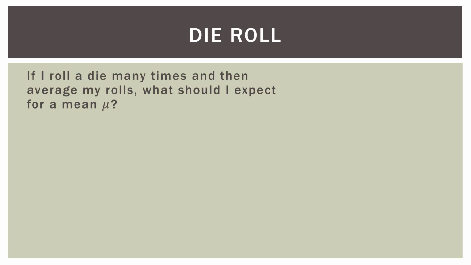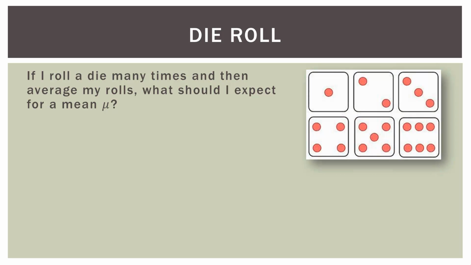Okay, I start with a simple example, and that's a die roll. So if I roll a die many times and then average together my rolls, what should I expect for a mean? So I roll a die, write the number down. Roll the die again, write that number down. Roll the die again, write that number down. I do it many, many times. Then I average that together. What do I expect my mean to be?